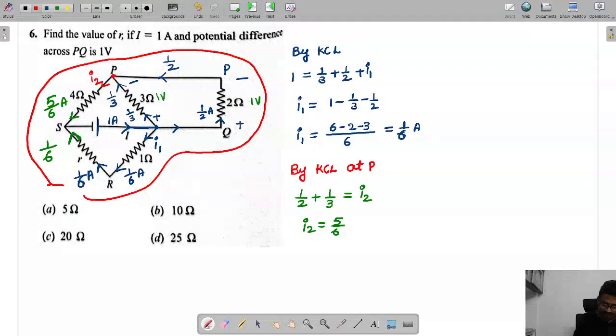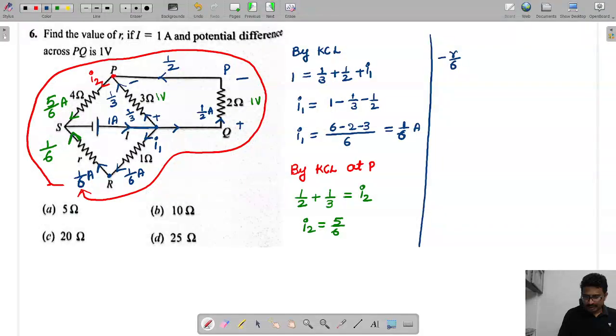We start at this point and return to the same point. Along the direction of the current we take negative, so that is minus R by 6 potential. Next we are moving opposite to the current direction.